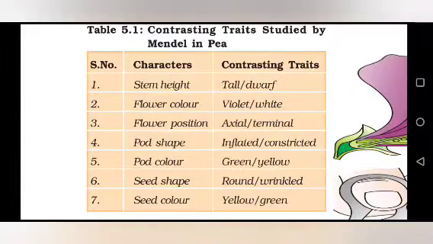Fourth was pod shape, where again he could see inflated and constricted. The next trait was pod color. Again there were contrasting traits, green and yellow. Then seed shape. Again there were round and wrinkled. Finally seed color. In that also there were yellow and green. So he could find out 2 types of contrasting traits for every character he studied. And then he studied all these traits one by one.